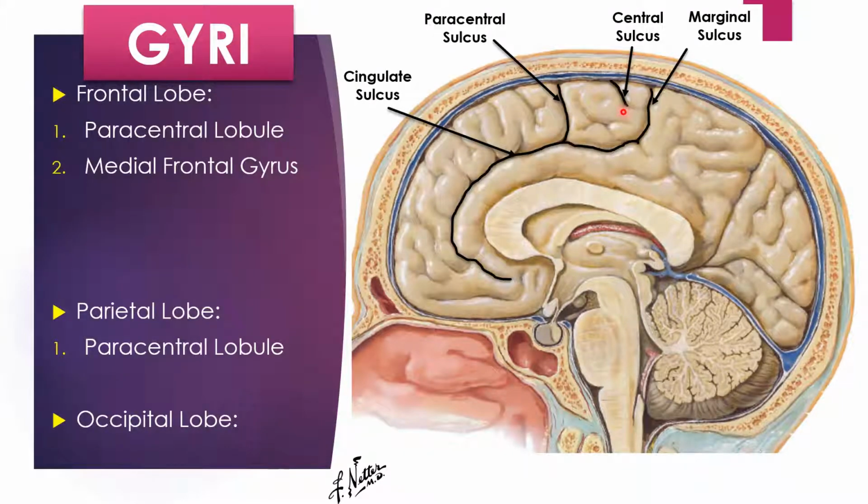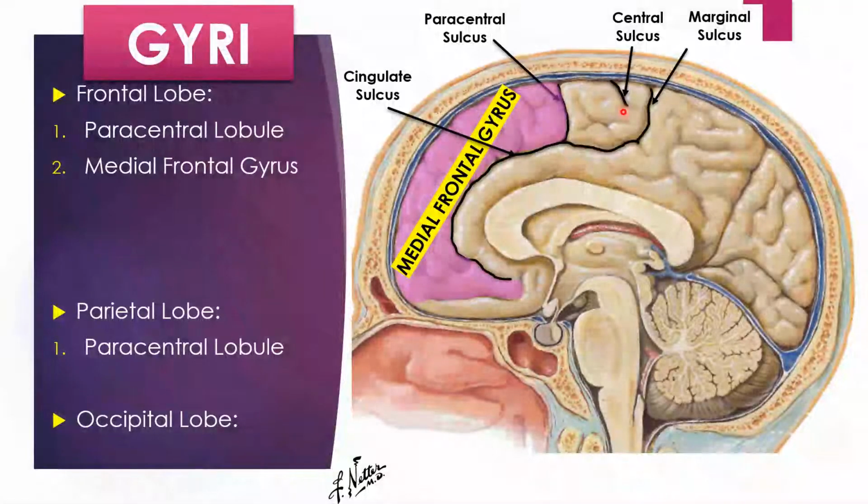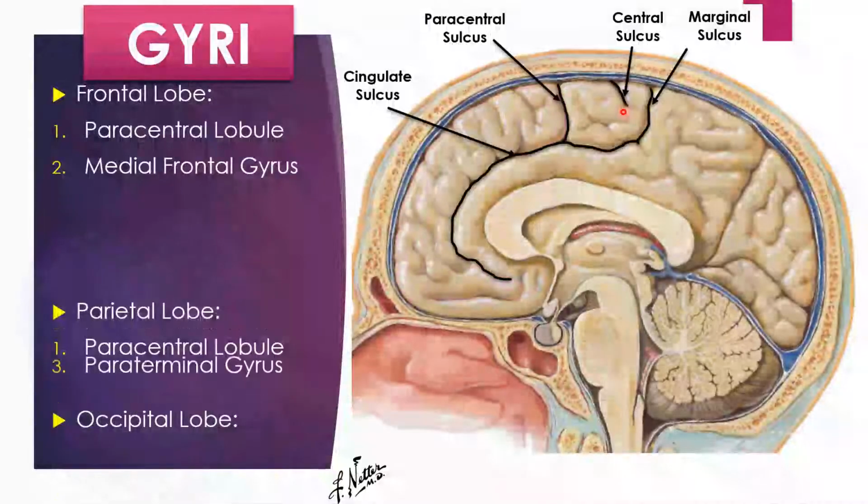Now for the medial frontal gyrus, the gyrus of the cortex anterior to the paracentral sulcus as well as the cingulate sulcus will be the medial frontal gyrus. And a matter of fact is that it is the medial continuation of the superior frontal gyrus which we have studied in the supralateral surface. That medial surface continuation we will call the medial frontal gyrus. Okay.